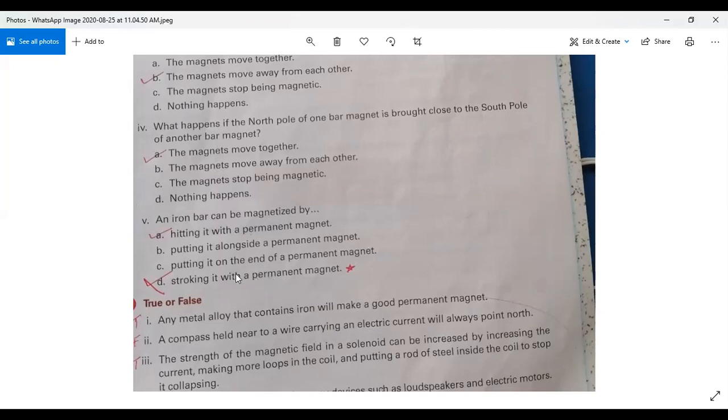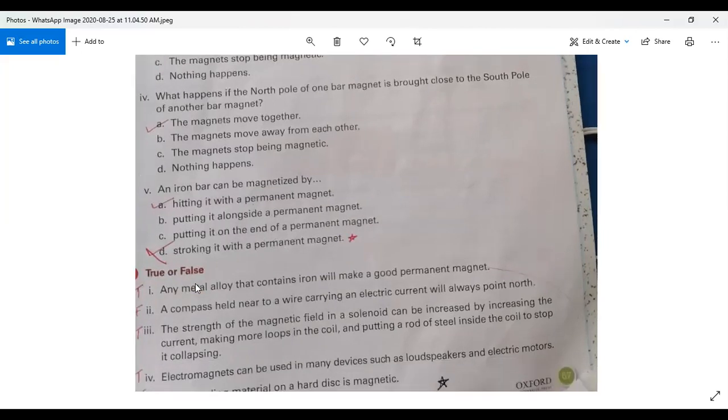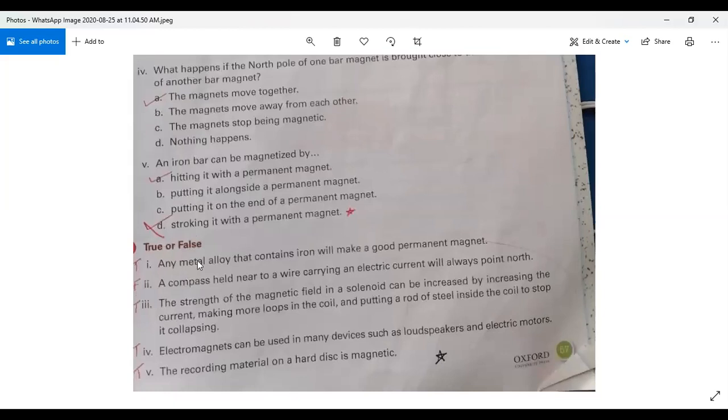So mark it in your book. I hope you understand the answers. Now we will go to true and false. So question number one.